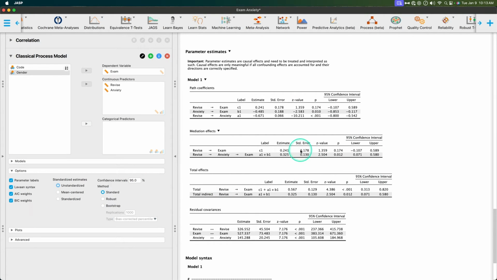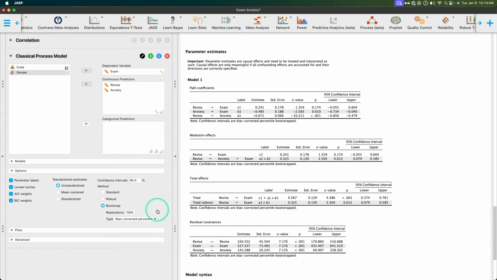For your standard errors, I believe, is what these confidence intervals are for. You can do standard estimates, robust, or bootstrap it and get different kinds of bias. Let's see how quickly my computer can do this. So you can get bias corrected percentile, percentiles, or normal theory. There it went.